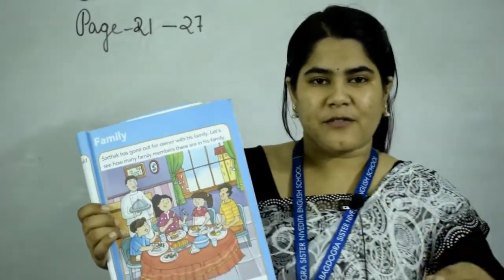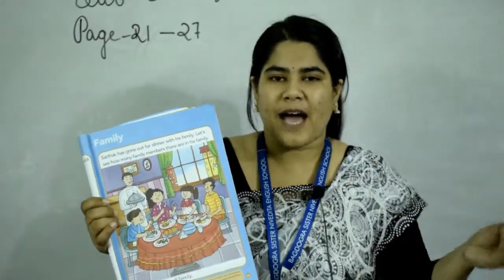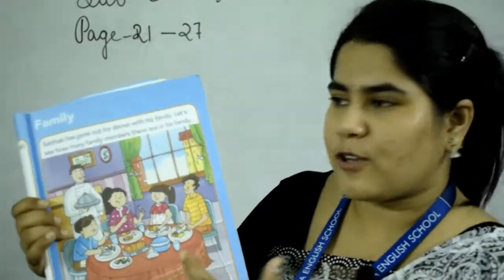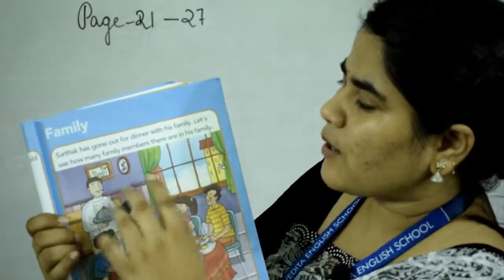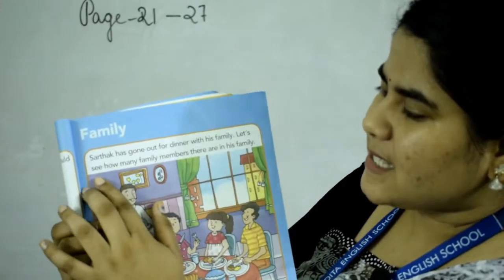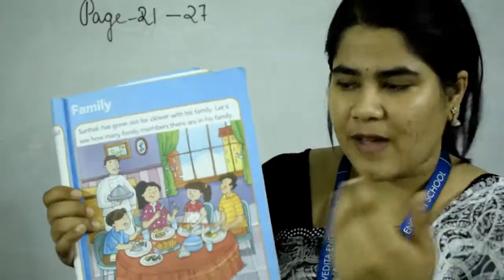Students, we all live with our family. Now who is family? Our mother, father, brother, sister, grandfather, grandmother. They all are our family. Some of you live with small family. Some of you have big family. So that's what we are going to see today. Sarthak has gone out for dinner with his family. Let's see how many family members are there in his family.